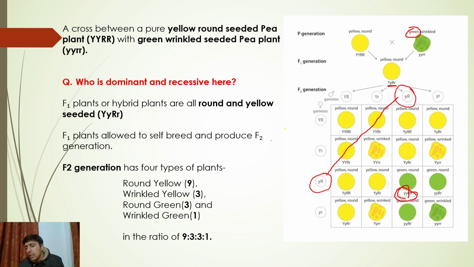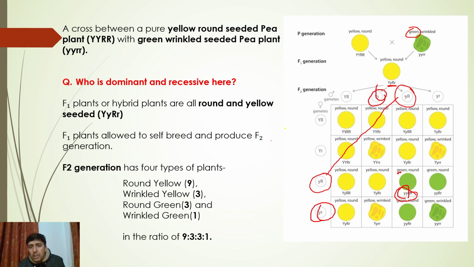Capital R, capital R. This will be green and round. Green is a recessive trait, and round is a dominant trait. Green in color, round in shape. Let's take a cross between this.